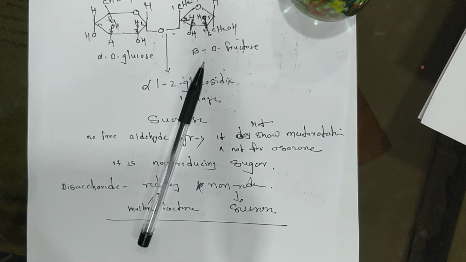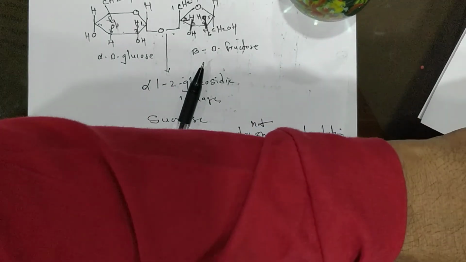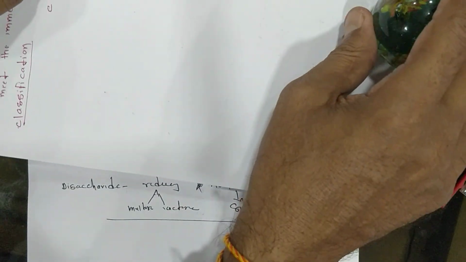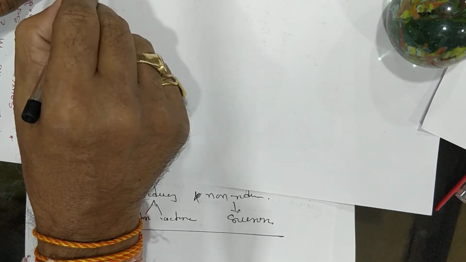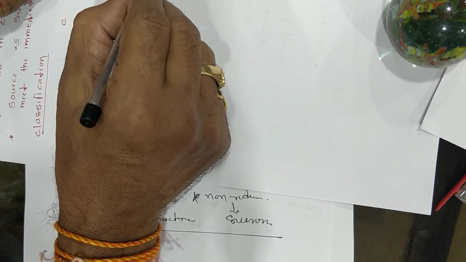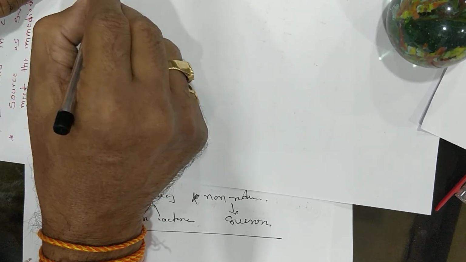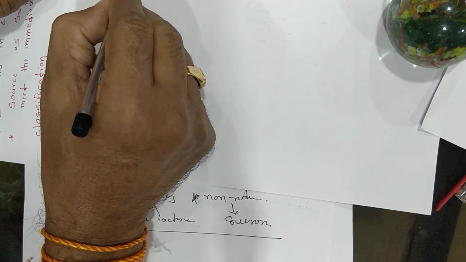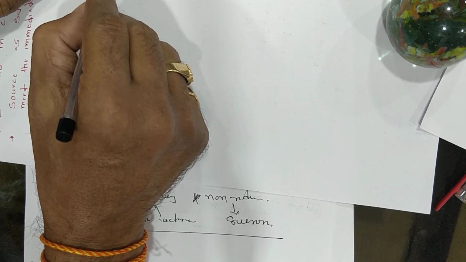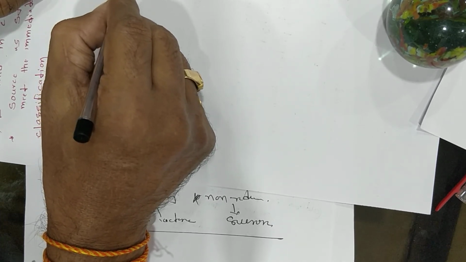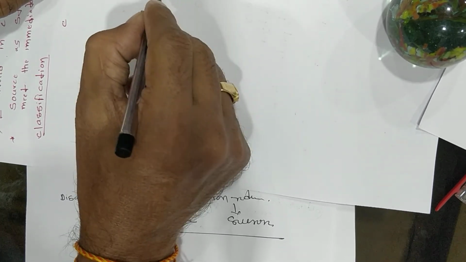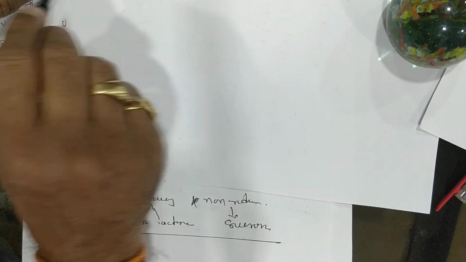Now, earlier I told you to prepare a chart. I told you in the last lecture. Now see this chart. Here write down monosaccharide. The monosaccharide is a simple form of sugar that is not hydrolyzed. Examples: glucose, fructose, glyceraldehyde, dihydroxyacetone or ketone. Okay. Now what is a disaccharide?